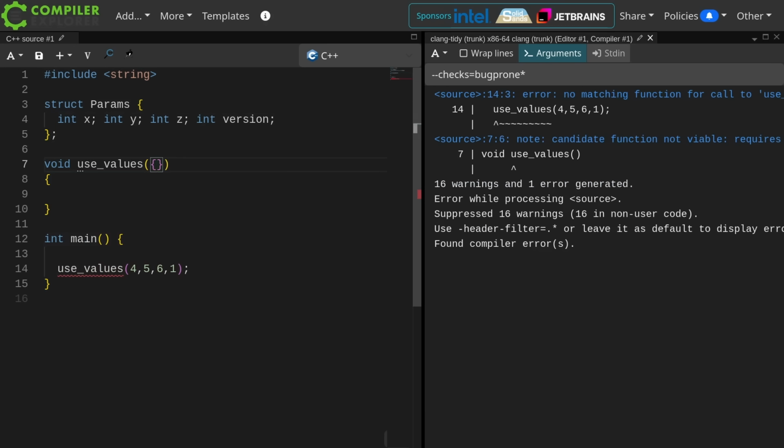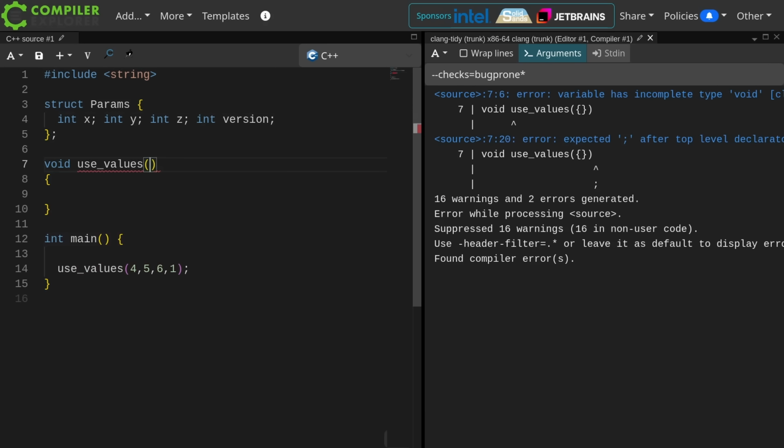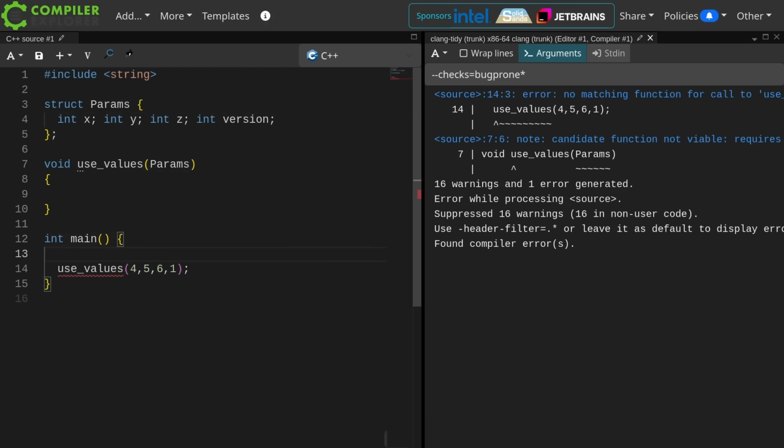Now I can make this thing require a params object. I'm intentionally not naming it, and I'm not going to use it. This is just going to be for the sake of calling it. And now for the sake of this example, I can actually remove the function body. The problem is I did not get the warning about easily swappable parameters unless I had a function body in place. So that's why we got here.